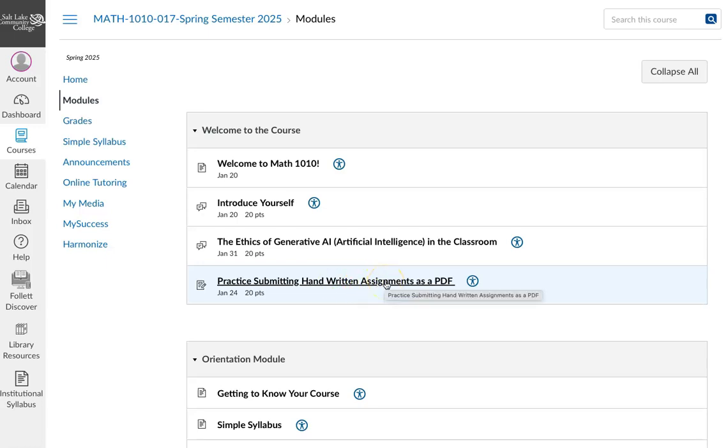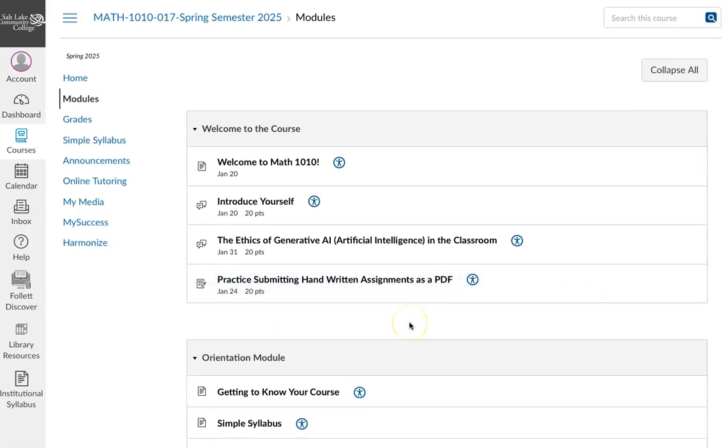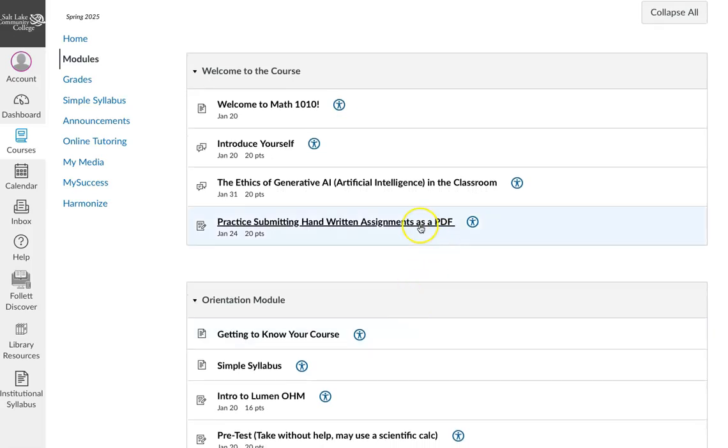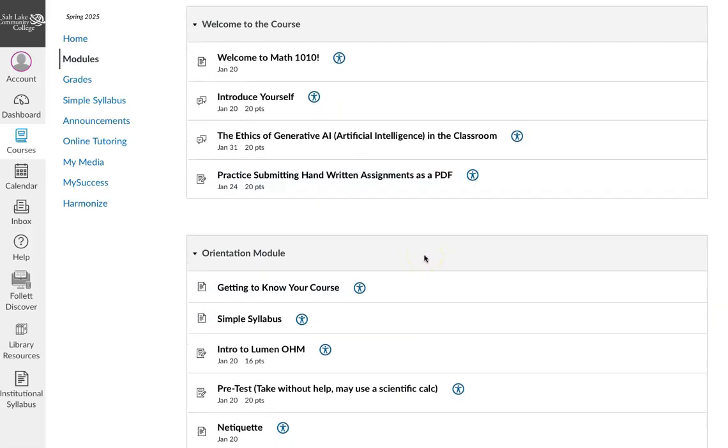Because in this class, we are going to be uploading any of the written stuff as a PDF. So make sure that you know how to change a photo to a PDF, and it tells you in there how to do it.